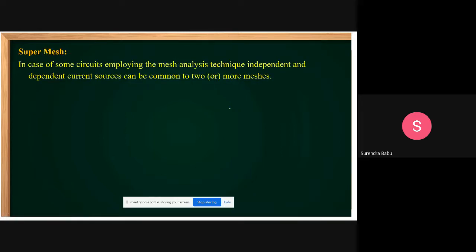Next. In mesh analysis, one more concept: super mesh analysis. When we consider super mesh analysis, this is also an important concept. If a super mesh is there, how to identify it? Then how to simplify it? Yes, friends. This is also a very important concept.